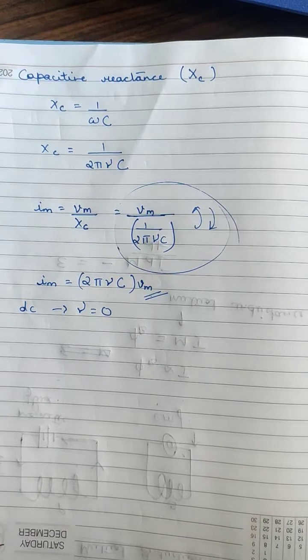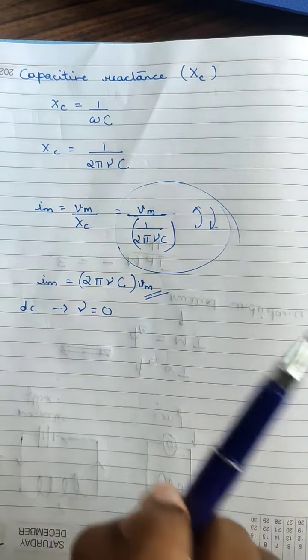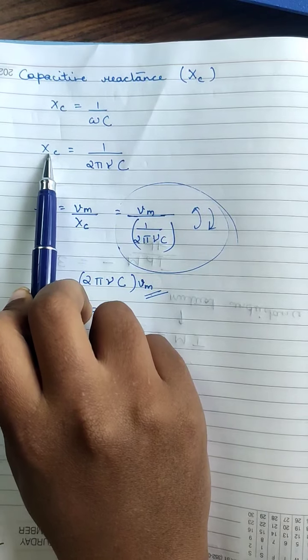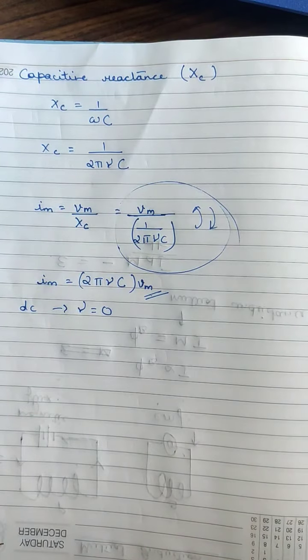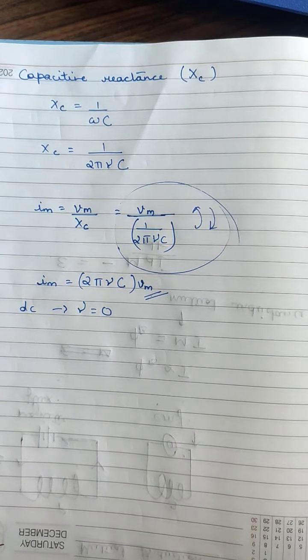Since nu is 0, it becomes infinite. This is mathematics: if nu is 0, Xc, that is capacitive reactance, is going to become infinite and no current will flow through the capacitor.